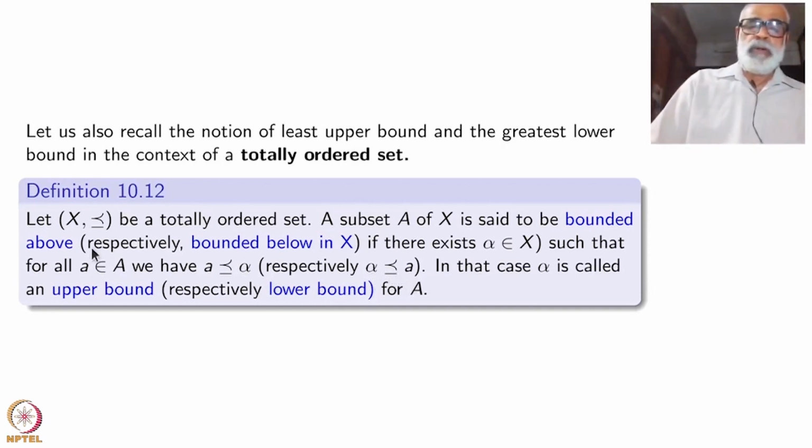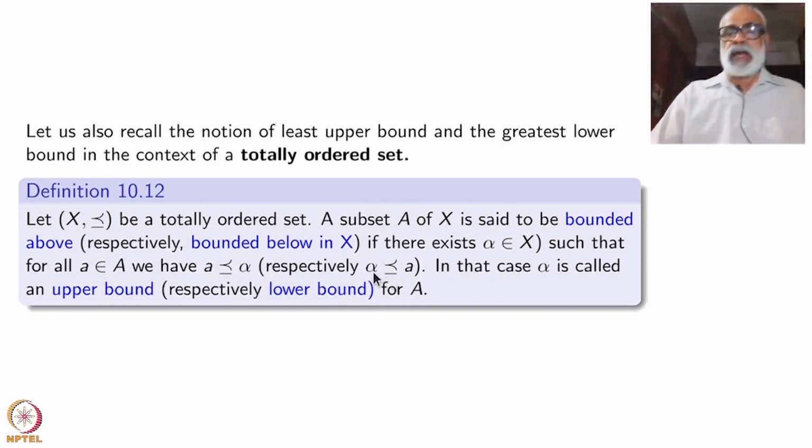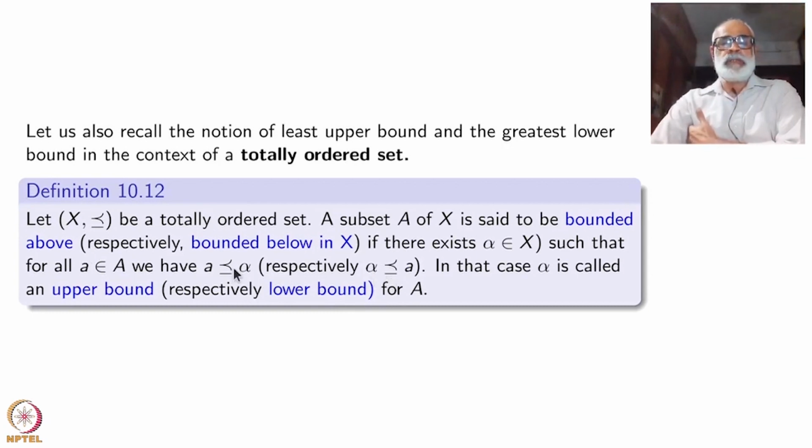Okay, bounded above and bounded below. This alpha will be a lower bound here, this alpha is the upper bound here, the other way. In that case, alpha is called an upper bound, in the other one it is a lower bound. Okay, same definition.